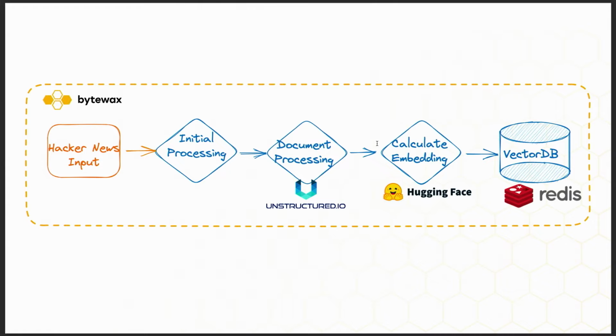Okay, so at the very highest level, there's what we call a Bytewax dataflow. When you use the API to describe an input, some transformations happening in operators, and an output, you've created a DAG. So we're going to make a directed graph where we get some input from Hacker News, and then do some initial processing. Then we'll use some of the Python ecosystem to further process the documents, create the embeddings, and then we'll put them into Redis in this case. We're going to use the vector capability of Redis.